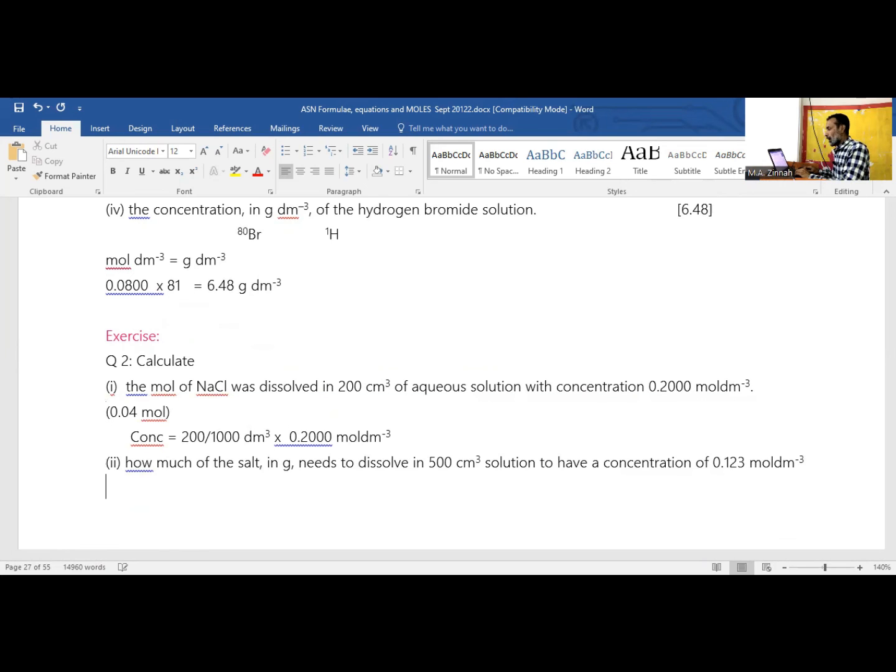Okay, now next question. How much salt? This is a little different. How much salt in gram needs to be dissolved in 500 cm cube solution with this concentration? Here you have concentration. Again, listen carefully. If you multiply this with dm cube, you will get mole, right? The question asks for mass. Mass we can calculate if we have mole, right? So first convert this into mole. How to do that? Multiply with volume, in dm cube.